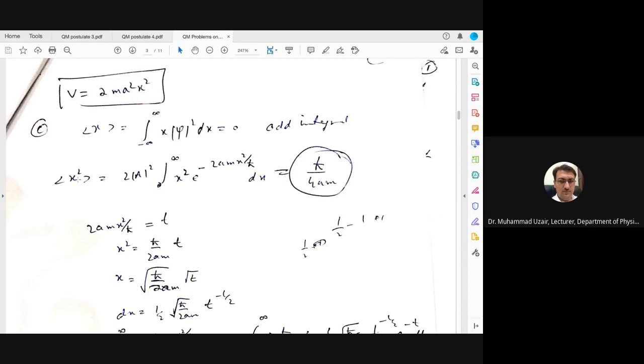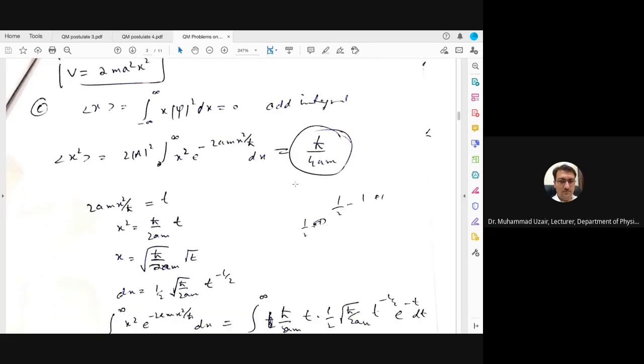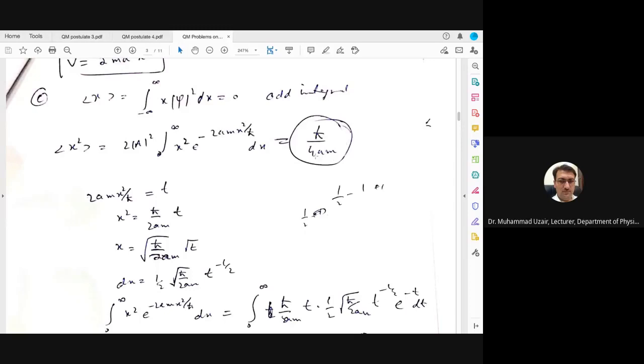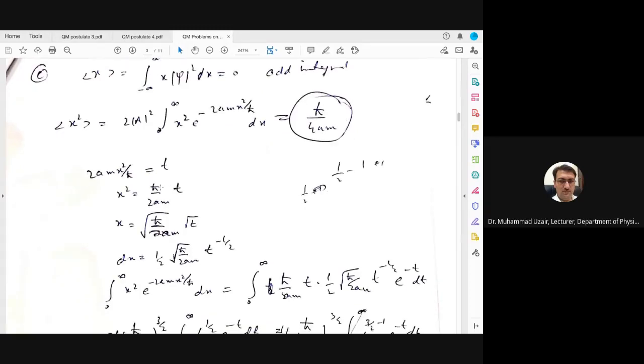But what about the expectation value of x square? So taking x square into psi modulus square. Now here this function is also even and this is also even, so we will have a solution. You can solve this integral very easily, and you can get the value of h cut divided by 4am. I have done it here.